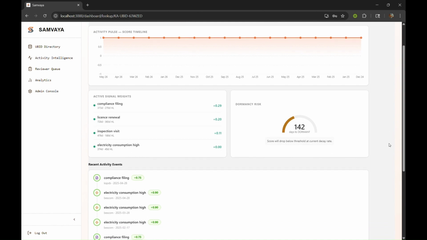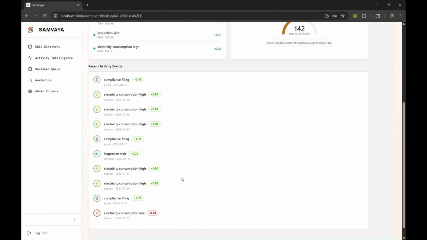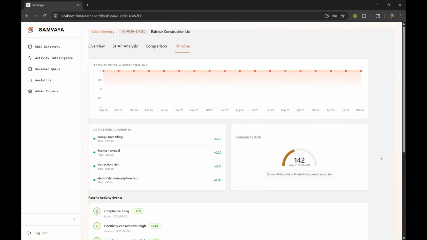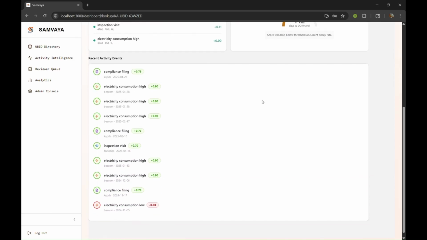The timeline tab plots this business's government history as an area chart over 12 months: license renewals, inspections, compliance filings. A healthy business shows a steady stream. A flat line is often the first signal of an unregistered closure. An LLM generated narrative at the bottom summarizes the pattern in plain English for the reviewing officer.